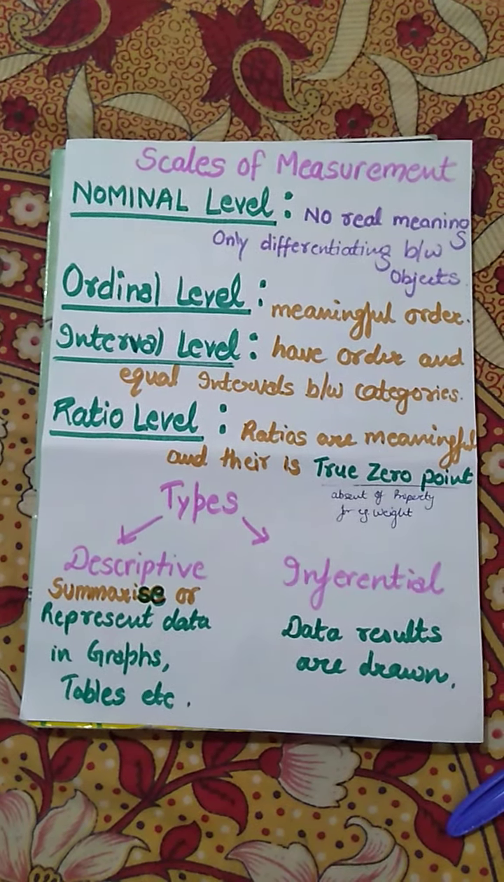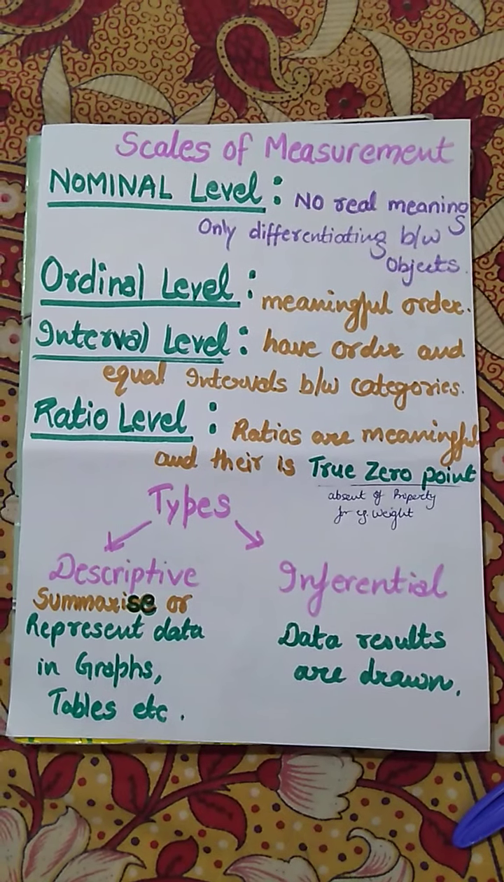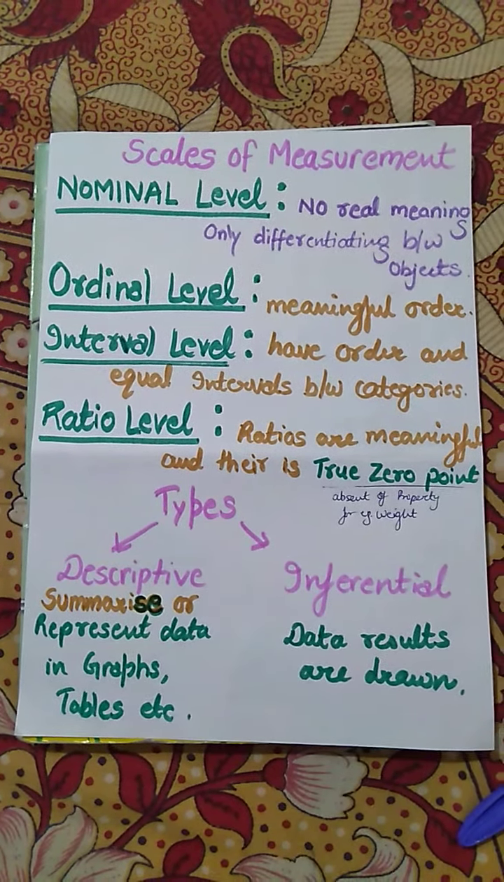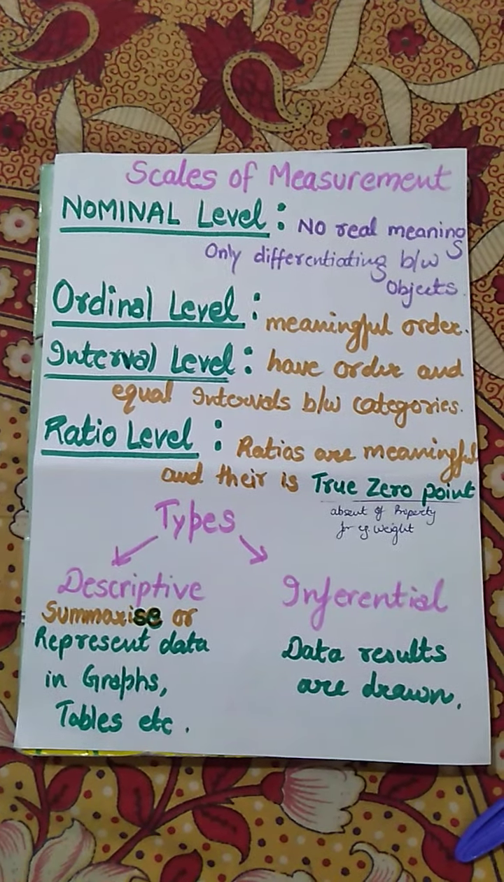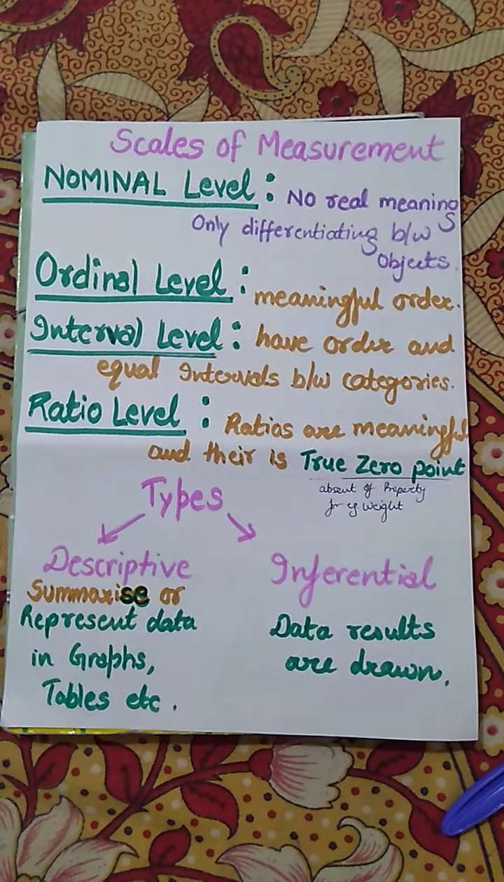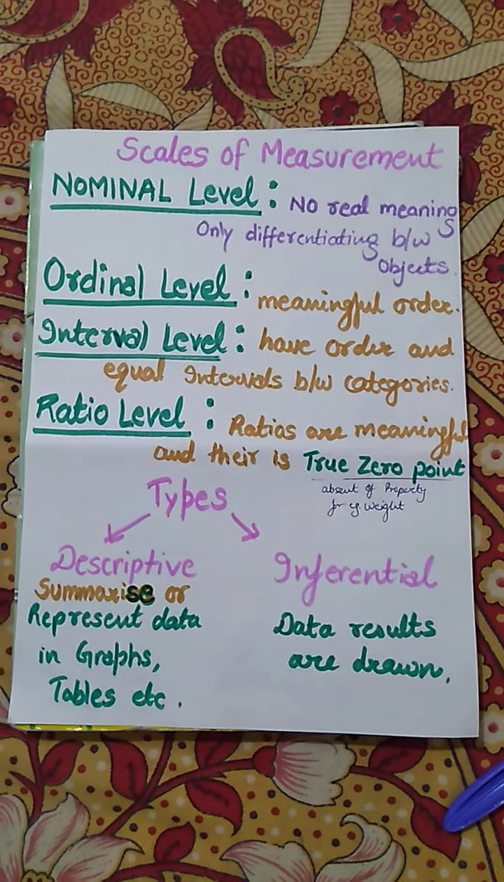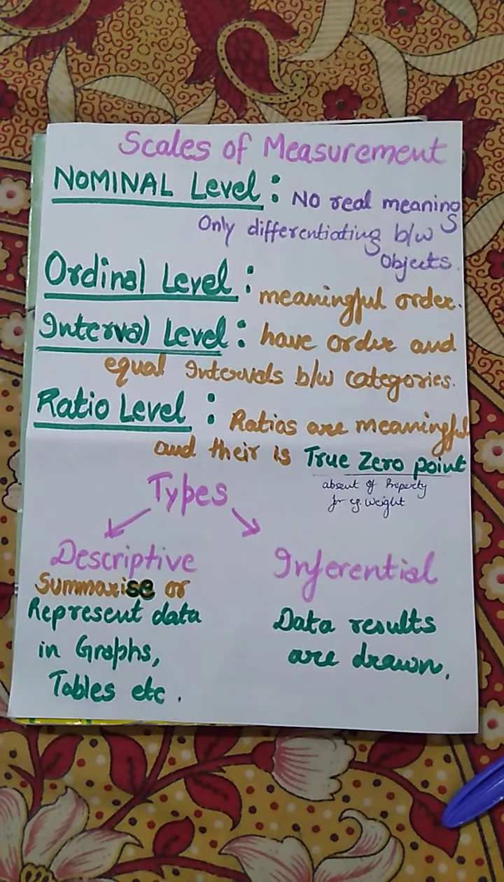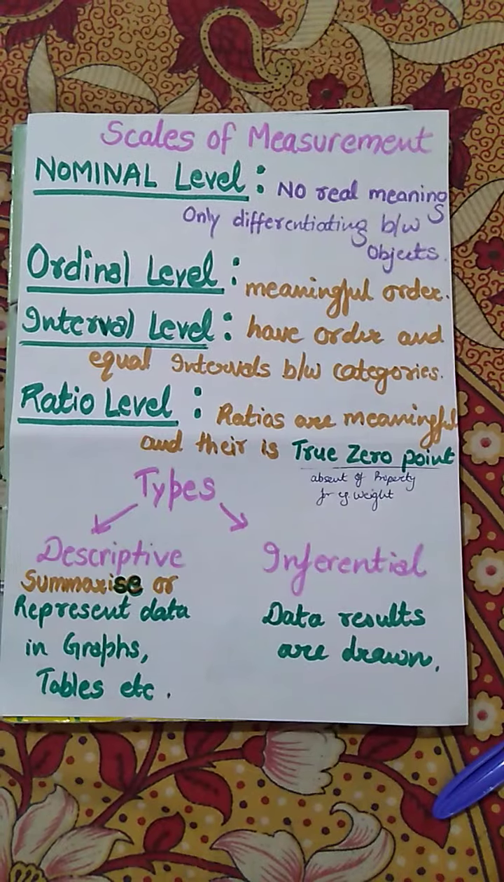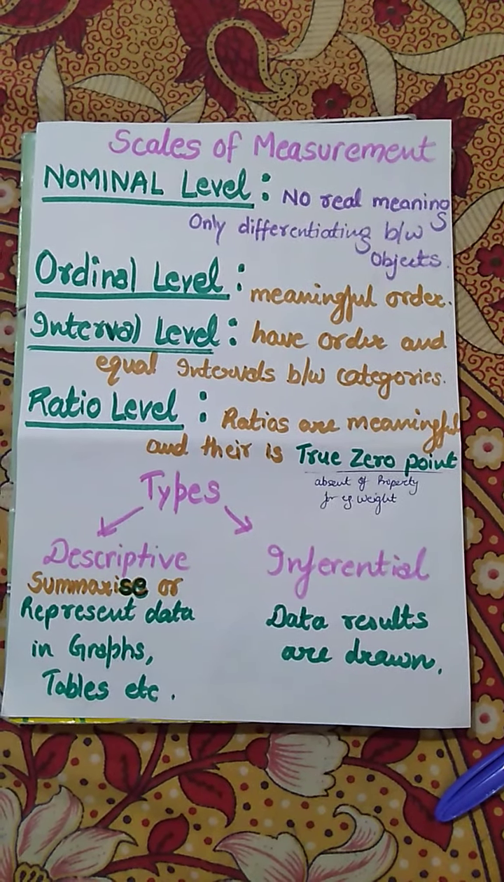Next is interval level scale. In interval level scale, there is a particular order, like ordinal level, but here the data are represented in interval form, and the basic thing we have to keep in mind is that there must be equal intervals between all the categories. In ratio level, if we represent data in ratio or fraction form, it comes under ratio level scale. The basic thing to keep in mind is that there should be a true 0 point.